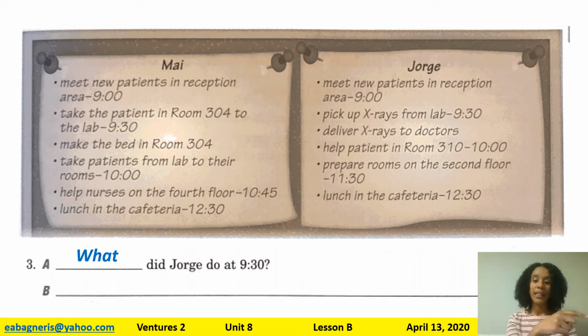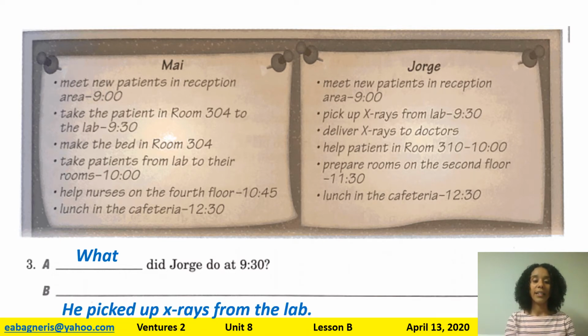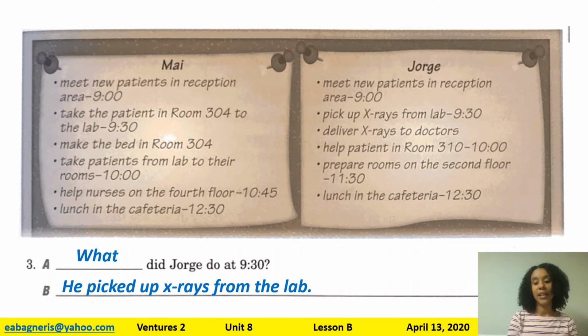Remember, we need to put these in past tense. These are things that they already did. I have a clue in my question. It says did. Did is a past tense word. So my answer has to go in past tense. So what did Jorge do at 9:30? He picked up x-rays from the lab. Okay, number 4.